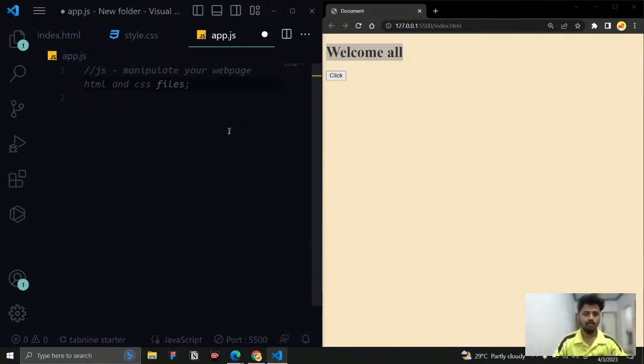So right now, this is what JavaScript is doing. This manipulation is what JavaScript is doing. And if my website wants to be more interactive, so that a customer can interact and change the user interface according to their interaction, then I need JavaScript within my website. Without JavaScript, those interactions will not be possible. Okay, so that is the first thing.